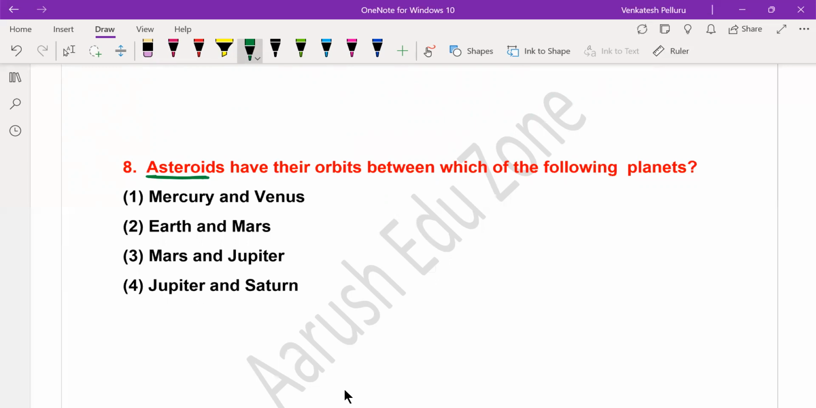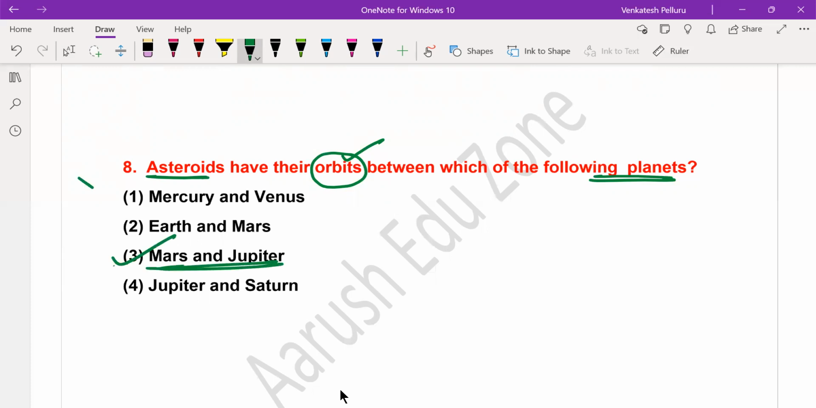But the question is, asteroids have their orbit. Asteroids are also objects which are revolving around generally other objects. So they're asking you, asteroids have their orbits between which of the following planets. Generally you find the majority of the asteroids revolving between two planets of the solar system, and that zone where most of the asteroids are present or found revolving around the sun is known as asteroid zone. We call that asteroid zone because the majority of asteroids are present over there, and that zone lies between two planets, that is Mars and Jupiter.